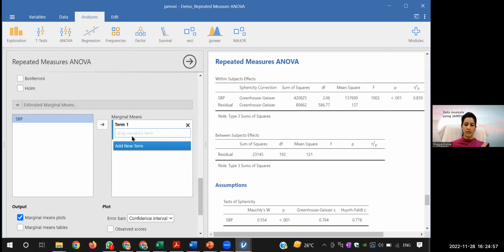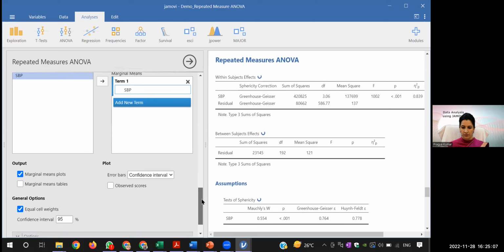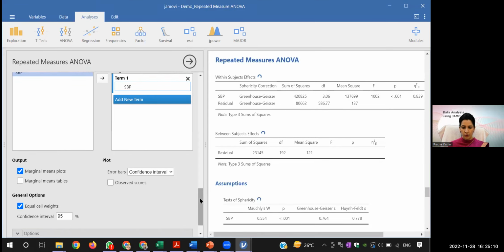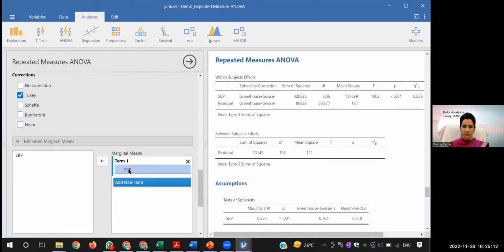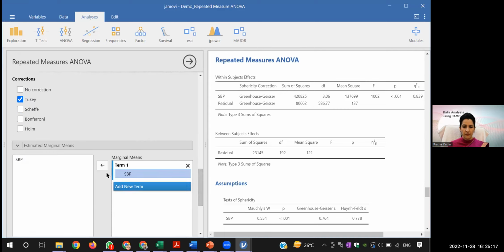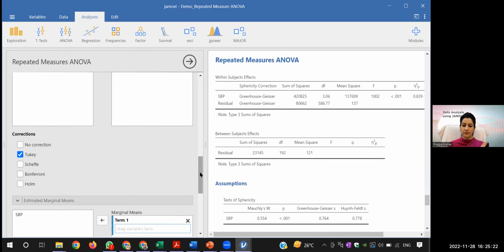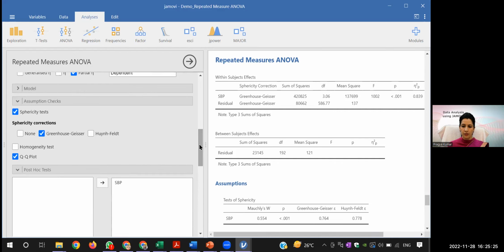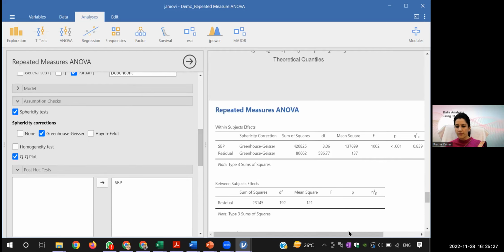If you want estimated marginal means, I'm not giving them the concept of estimated marginal mean. I have not told them actually, so let's not tell them right now. Leave it for now, because we'll learn estimated marginal means in the higher concepts. Till now only go for this. This is the Greenhouse-Geisser correction I have applied because the sphericity was not assumed.